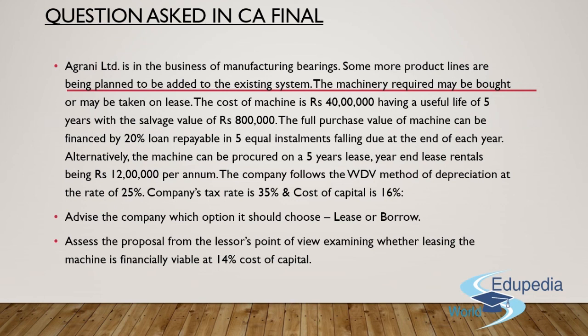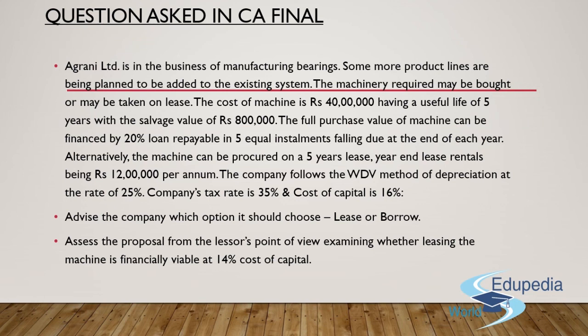So guys, this is the question. In a nutshell, the cost of the machine is 40 lakh rupees. Salvage value at the end of the fifth year will be 8 lakh rupees. Then it says that the entire machine can be procured on a borrowing basis with a 20% loan interest rate, which has to be repaid in 5 equal installments, and the installments will fall due at the end of each year. Alternatively, we can go for another option, which is taking a 5-year lease, and the year-end rental for each year is 12 lakh rupees per annum.